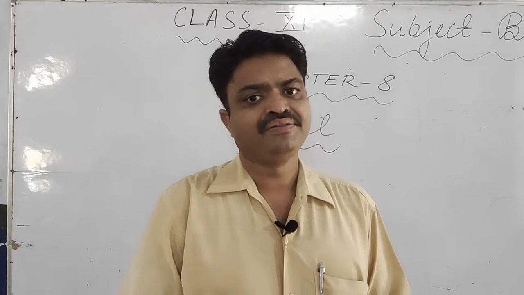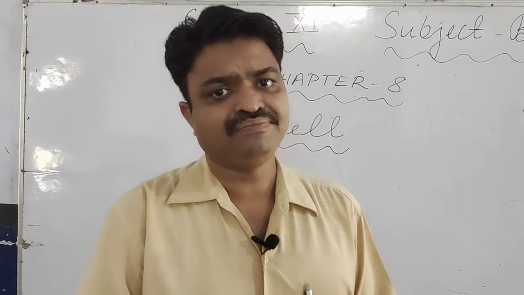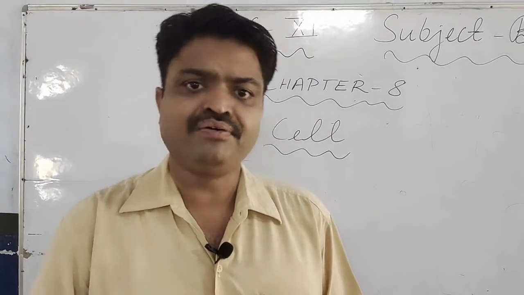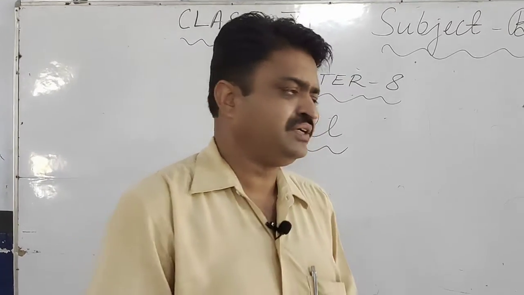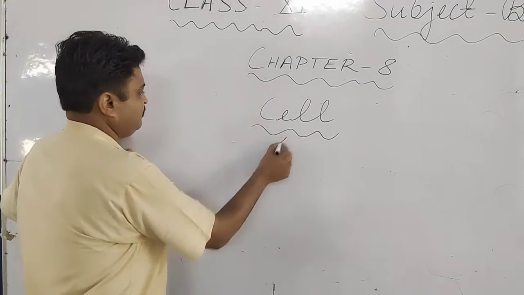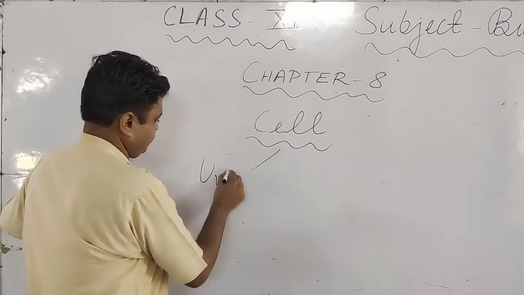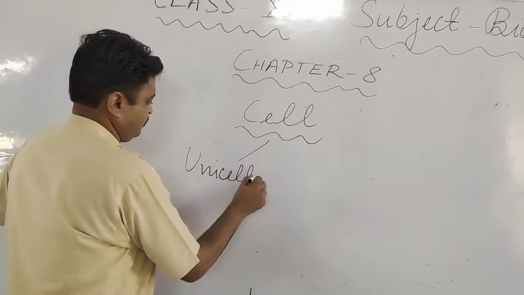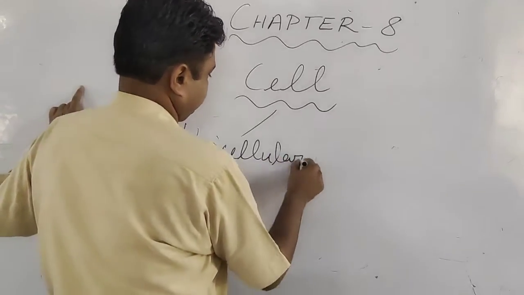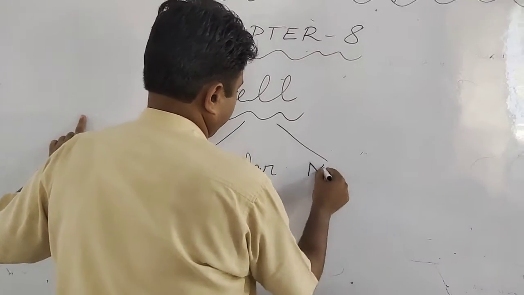That's why there are two types of cell-containing organisms. First is unicellular organisms. Second is multicellular.